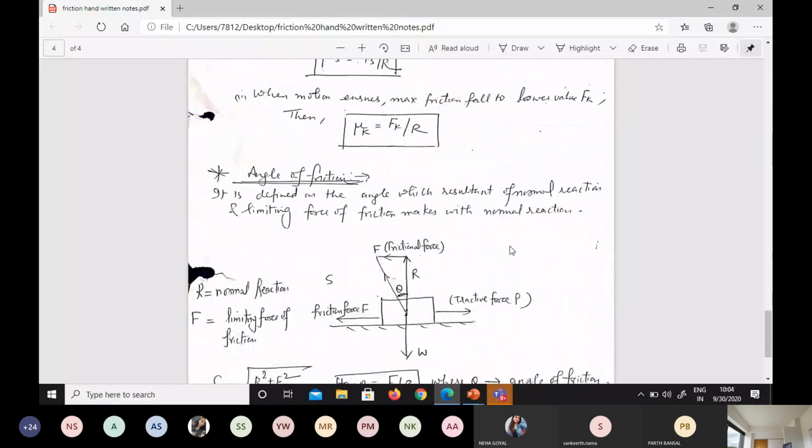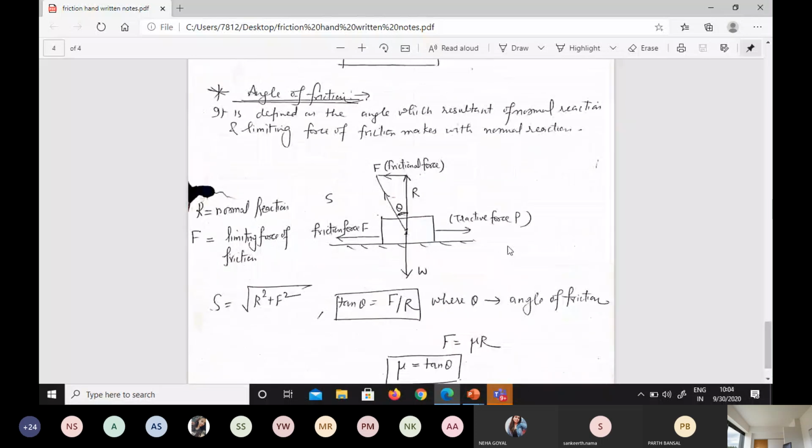Last here is angle of friction. It is the angle that the resultant of normal reaction and the limiting force of friction makes with the normal reaction. See here, this is the block. Tractive force is acting rightward, frictional force is acting leftward because of that. If I make the vector diagram here, frictional force in this direction, S is the resultant of R and F, and R is the reaction force between the surface and the object, and W is the weight of the object which is acting downward.